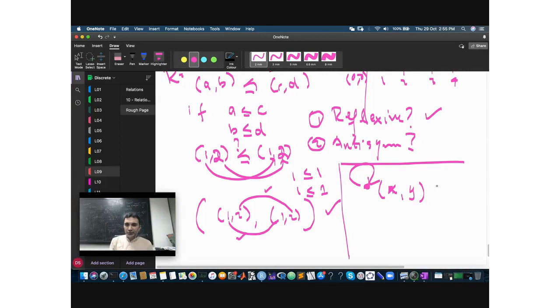ठीक हो गया. So let me ask this question: is it connected to xy itself or not? It is, right? Because x is less than equal to x and y is less than equal to y, right? All right, so it's reflexive. Is it antisymmetric? Yes.